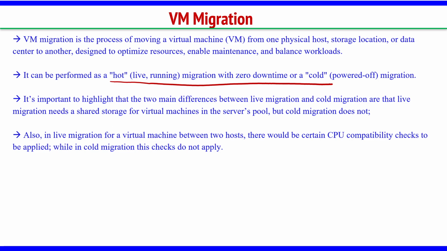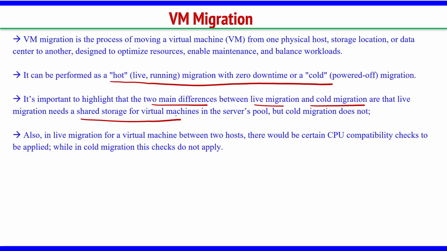There are two important differences between live migration and cold migration. Live migration needs a shared storage. Between physical server 1 and 2 there should be some common storage, only then you can do it. But cold migration does not need that.